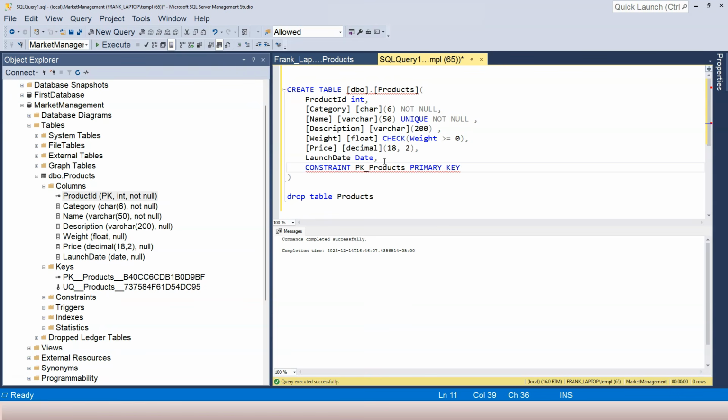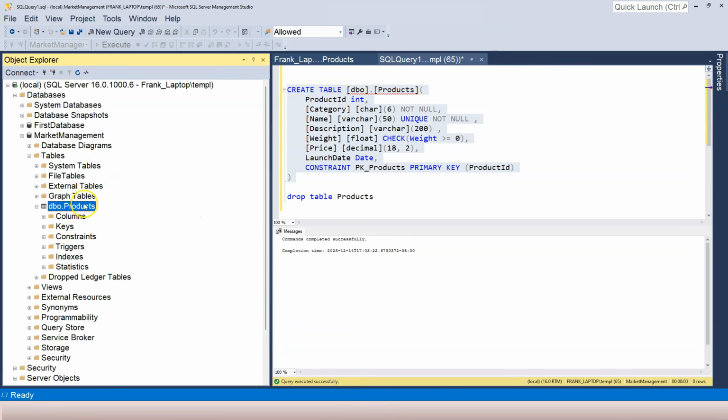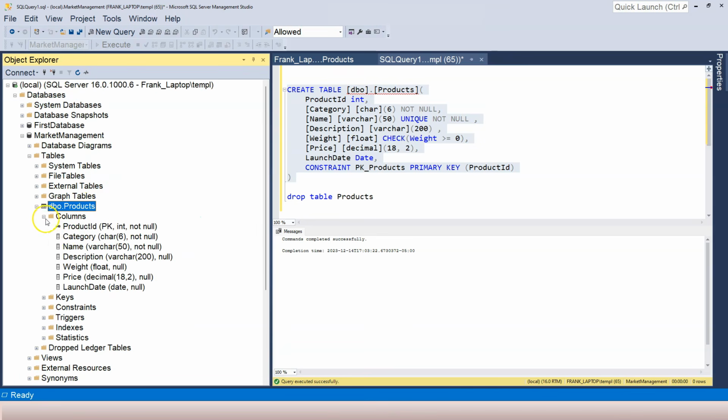Which column do we apply the primary key to? It is going to be the product ID column. So that's it. We can run this again. Before I run it, pay attention to the name of the primary key right here. Right, so after I execute it, and then I refresh the table, let's take a look at the columns.